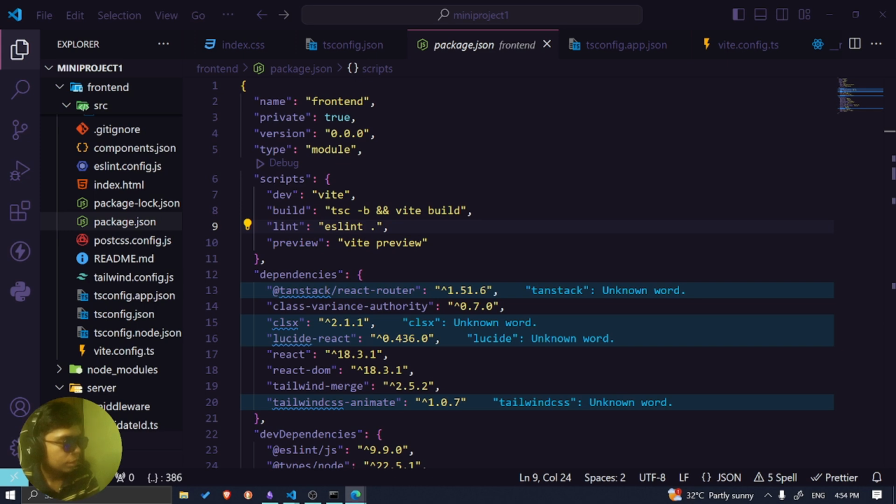Give me scripts for package.json, but for Vite, to start and force start and dev. Scripts dev vite node server index.js. I'm using TypeScript, and it gives me JavaScript.